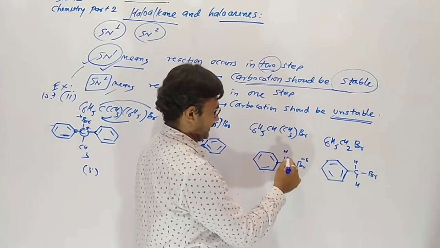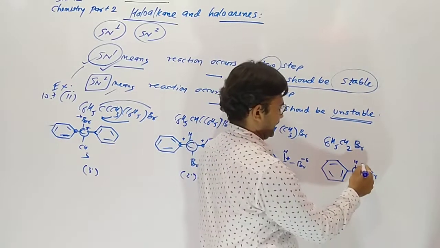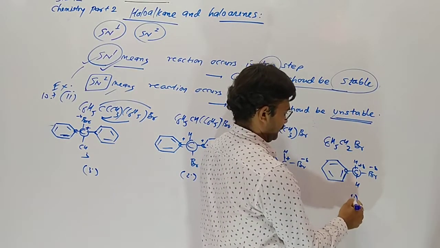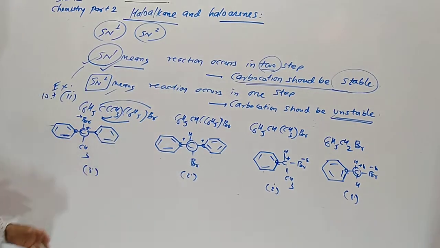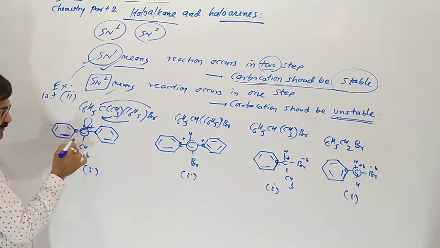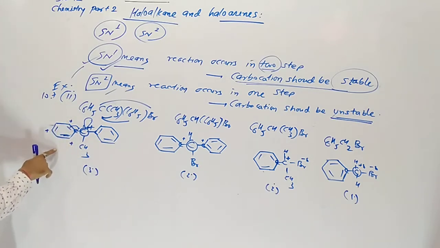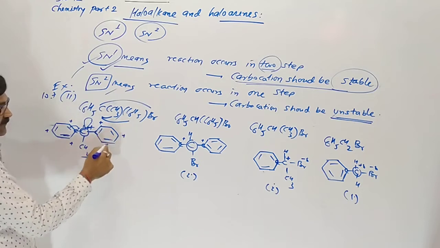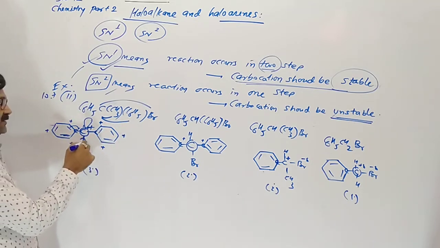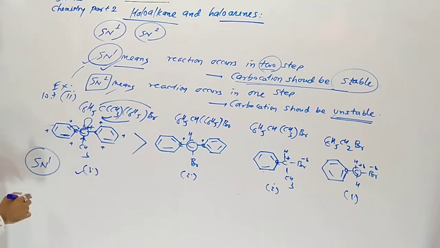This one is attached with 1 and 2 carbons, secondary. This one is attached with 1, so primary. So obviously the tertiary carbocation should be more stable. And another reason: here is an empty orbital after removal of bromine, the pi bond comes here, so positive charge resonance occurs. 6 times resonance and 1 donor group. Highest stable. So this one gives the fastest SN1.